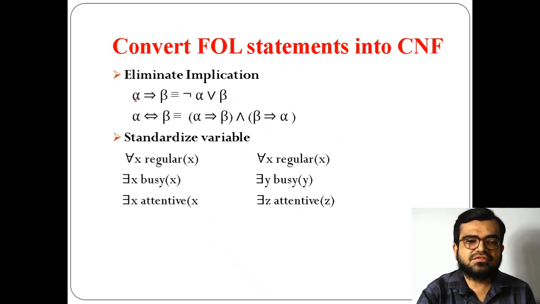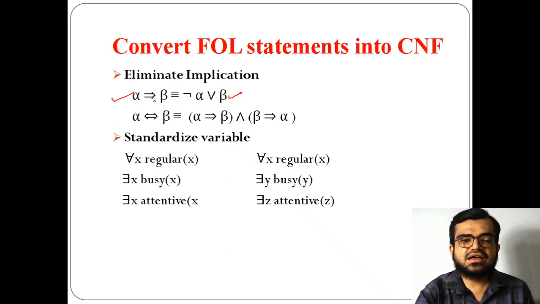So for example, if this is in the format alpha implies beta, then how should we eliminate the implication symbol? It will be eliminated by using not alpha or beta. That means both the terms are equivalent here. How are they equivalent? Because we are removing the implication symbol, putting or instead, and also performing negation on alpha. This is the first process.